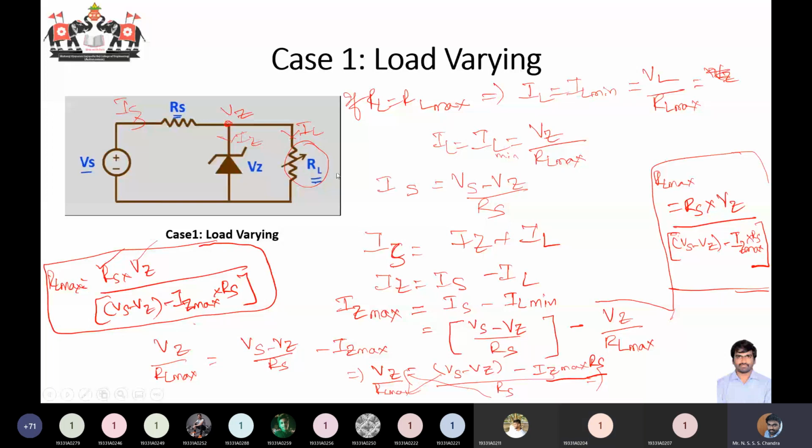You have RL as maximum, right? We are taking that load resistance is maximum. So you know that current is inversely proportional to the resistance. So if the resistance is large, the current will be low. That's why when I'm taking maximum resistance, I'm taking current as minimum current. If I take RL equal to RL minimum, I can consider IL as IL maximum, because the resistance and current are inversely proportional. That's the only thing I have written. So any other doubt you can ask me. Otherwise, I'll move on to the example question.